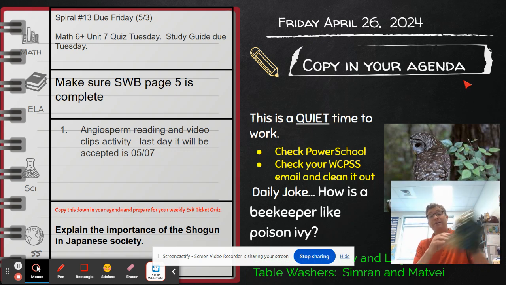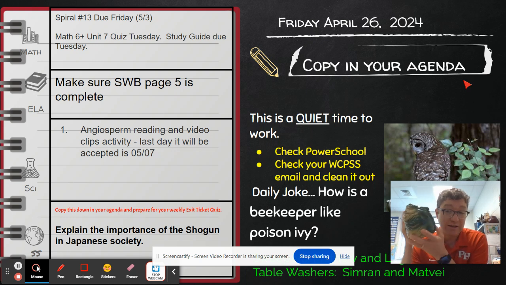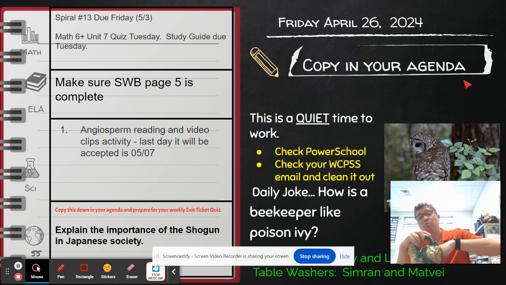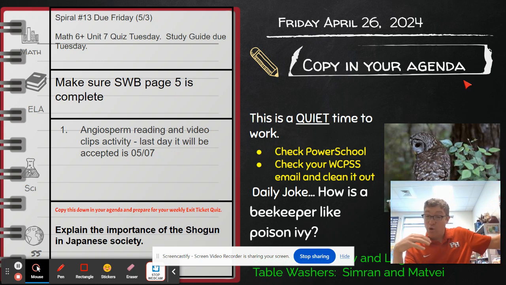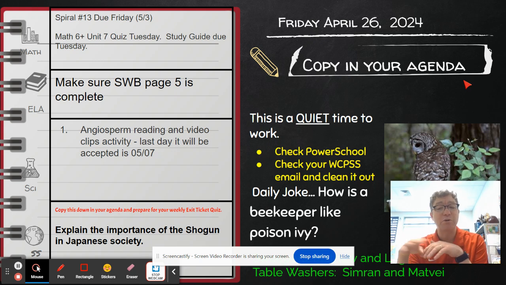And then today, if they finished that, they got to take their hand and put it into the vile gangster Jabba the Hutt and pull out one of these little slips. Ooh, I pulled Japanese emperor. Look at that. I get to be the emperor. So they picked a role from one of the 4 groups that we've been looking at. So we talked about the Egyptian hierarchy, we talked about the Roman hierarchy, we talked about the Japanese hierarchy, and we talked about the Indian caste system hierarchy. Then kids are going to pull one of those out. Most of them did today, so you can check in and see if they did. Some of them didn't, but most of them did.